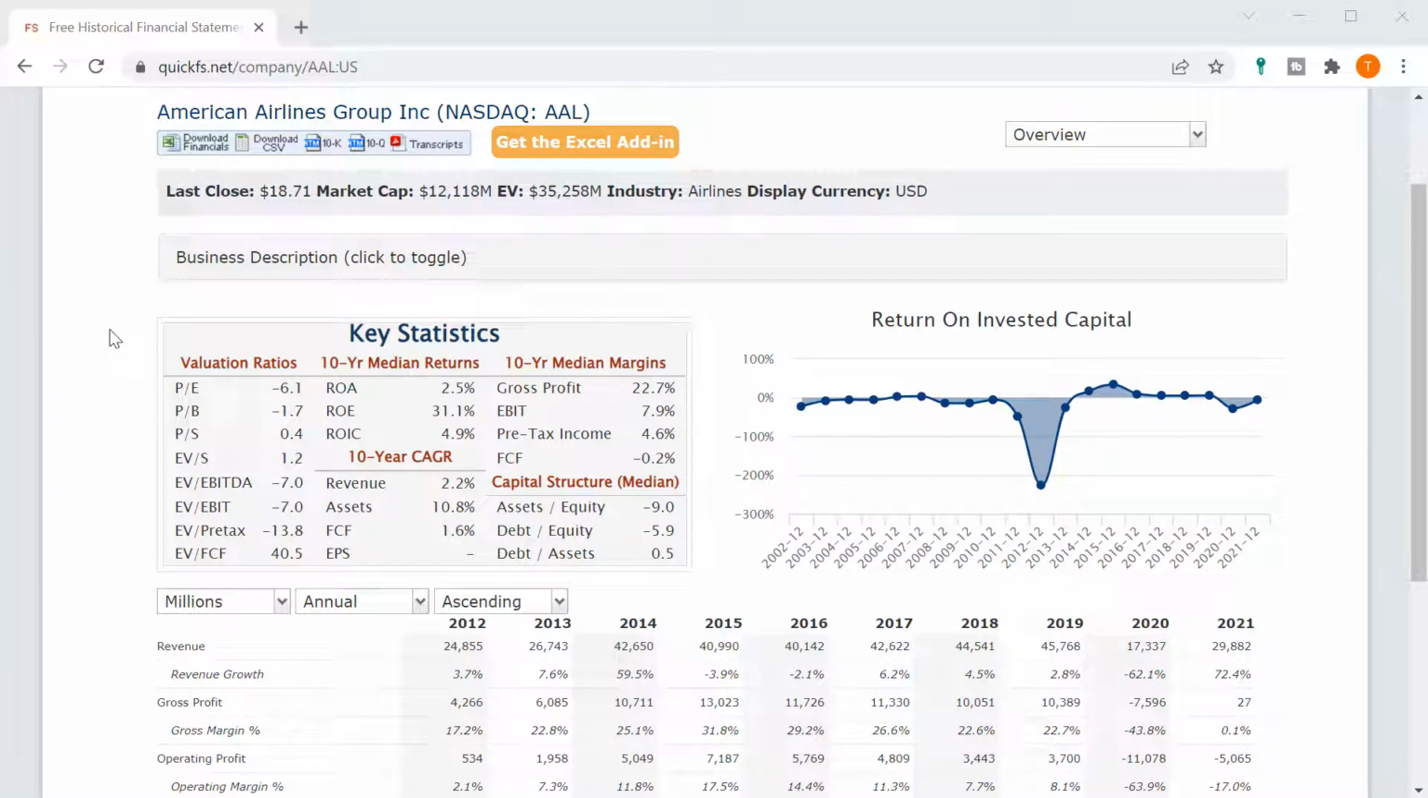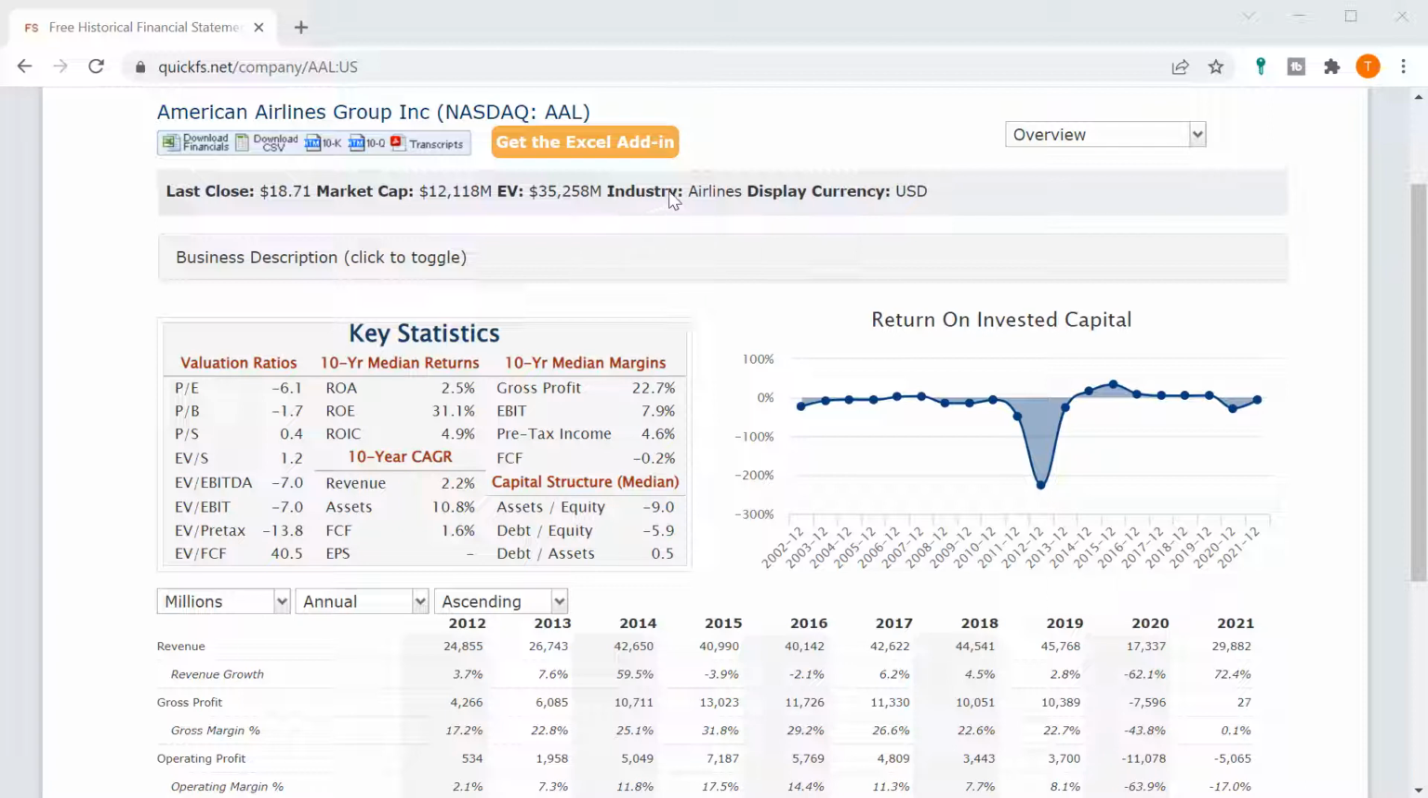We're going through every company in the S&P 500, and today is American Airlines Group, ticker AAL. In the next 5 minutes, I will discuss both valuation and quality of this business based upon what I can see with my QuickFS screener.